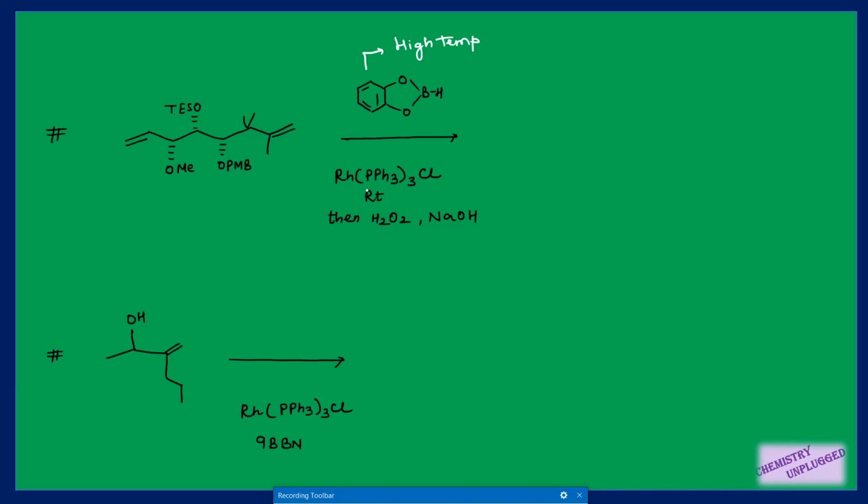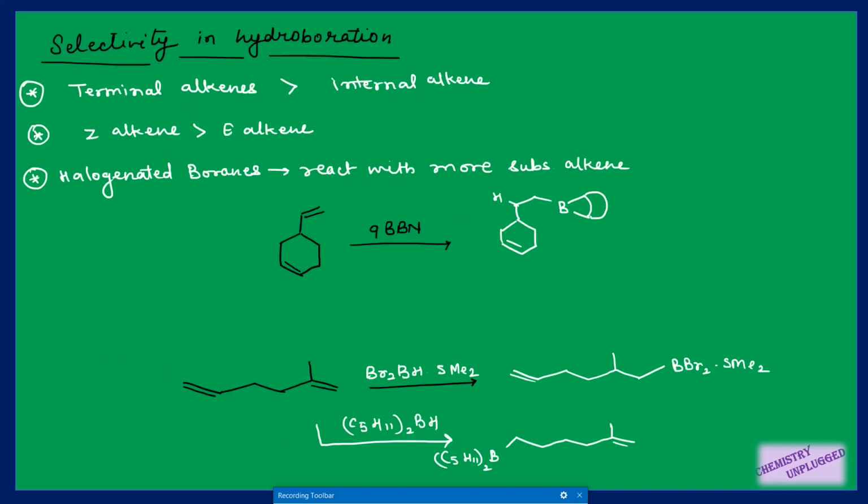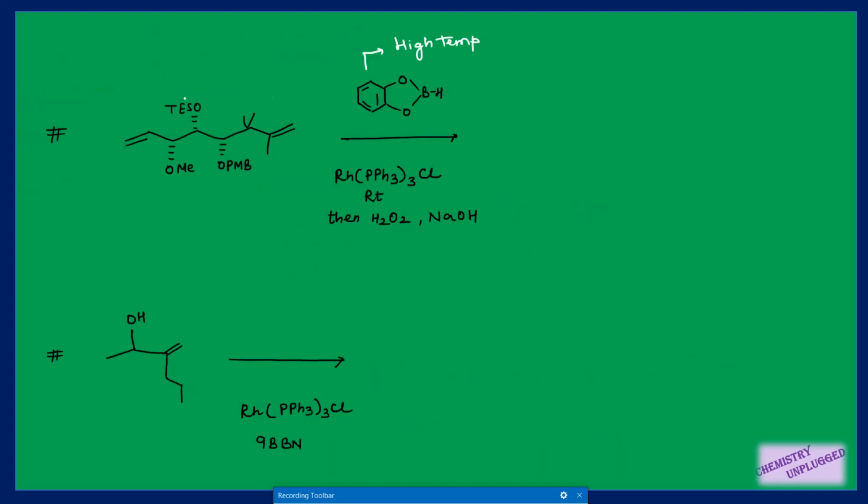That is why we are using this rhodium complex, and most of the time Wilkinson catalyst is used. And in case of catechol borane, it will also attack on the less substituted double bond. We have seen in case of halogenated boranes that they attack on the more substituted double bond, but in case of catechol borane, it will attack on the less substituted double bond, that is this one, not this one.